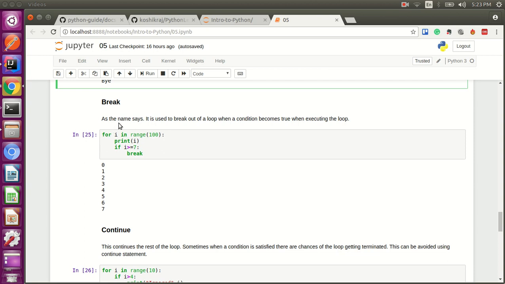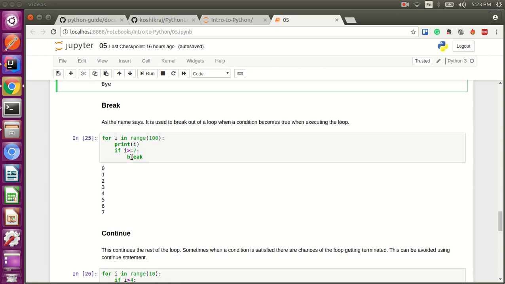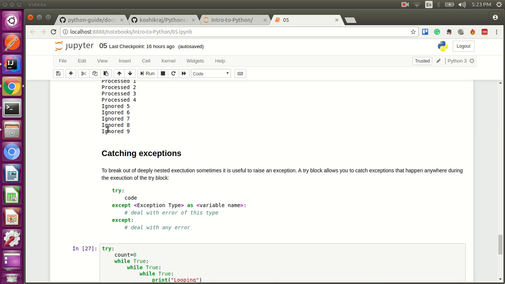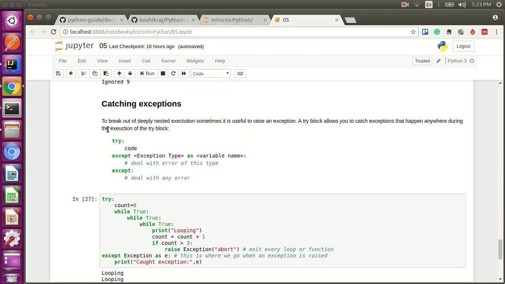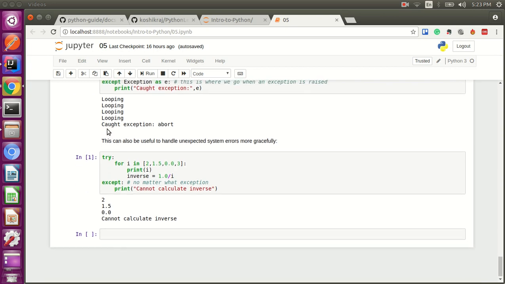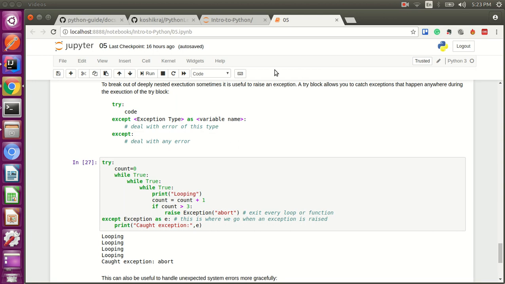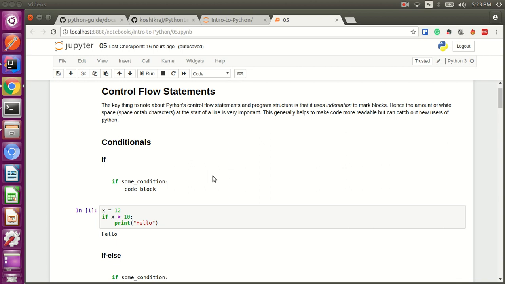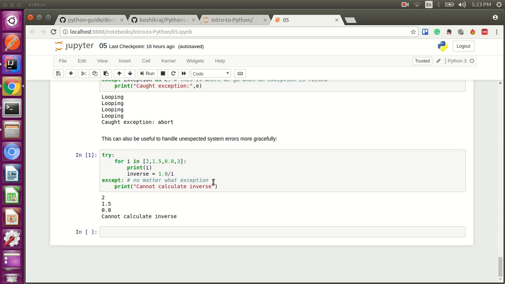So you can also replace this while loop with a condition, or you can have an iterator with a condition and use a break operation. Continue is a similar thing. If you want to skip some of these operations, you just continue with the loop rather than breaking it. Okay, so this is one more control flow structure. The last control flow statement that we are going to use is the try except.